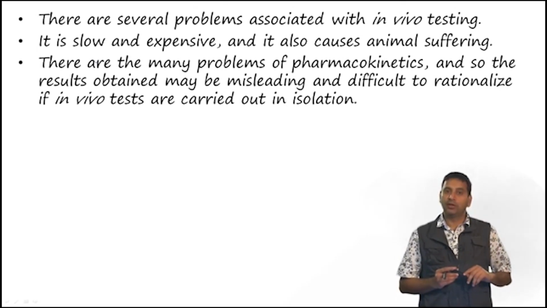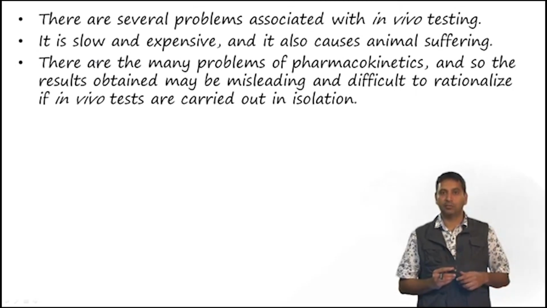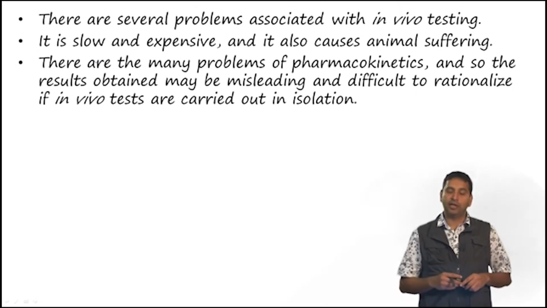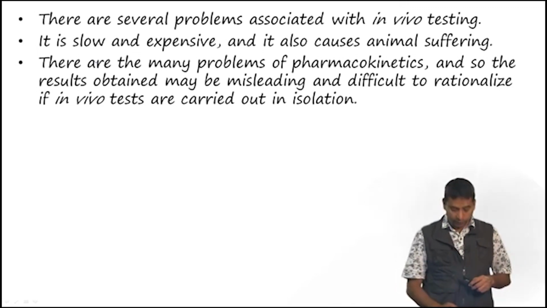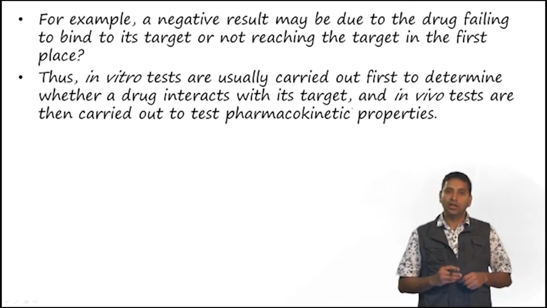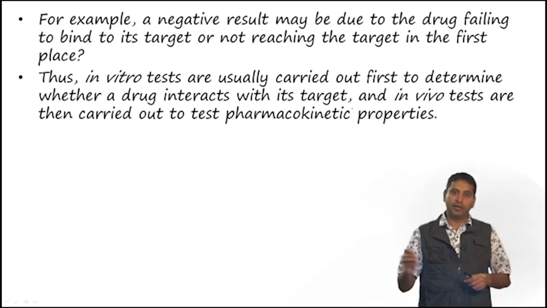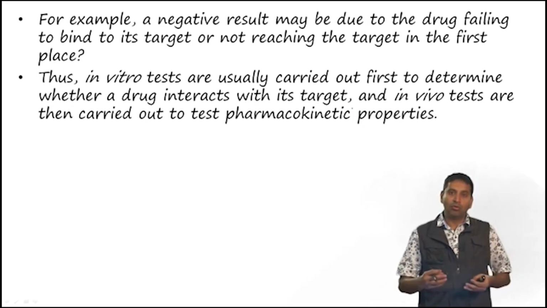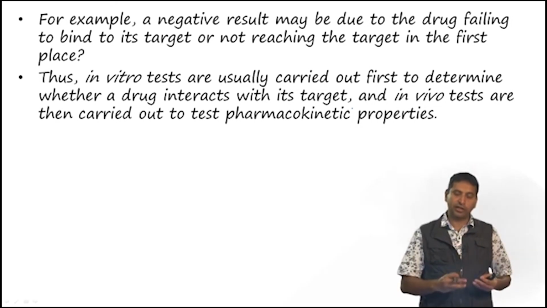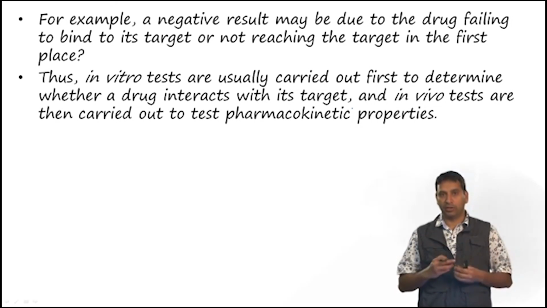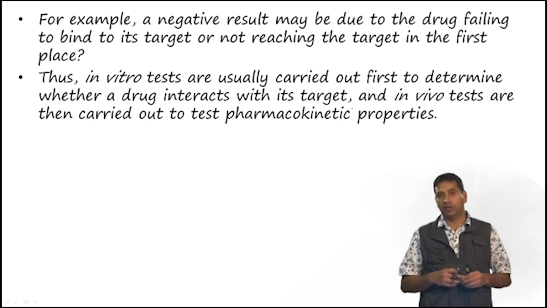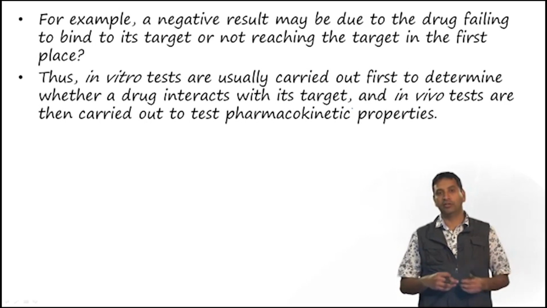There are many problems associated with pharmacokinetics, for example. So, some of the results that we obtain from animal studies can be misleading and also difficult to rationalize if the in vivo tests are carried out in isolation. So, for example, if you get a negative result in an in vivo model and the drug fails to bind its target, we do not know whether the drug has actually reached the target or whether it is not able to bind to the target. So, in vitro tests are usually carried out first to determine whether a drug interacts with its target, and then in vivo tests are carried out to test the pharmacokinetic properties.